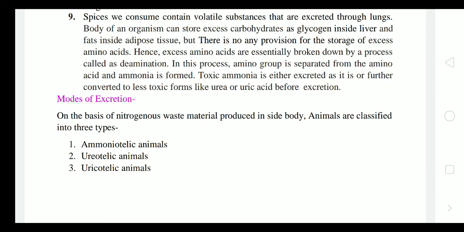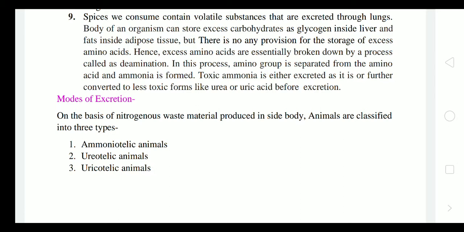But the body of an organism can store excess carbohydrates as glycogen inside the liver, and fat inside the adipose tissue. There is no provision for the storage of excess amino acids in our body. Hence, excess amino acids are broken down by a process called deamination. Deamination means the removal of the amino group. In this process, the amino group is separated from the amino acid and ammonia is formed.